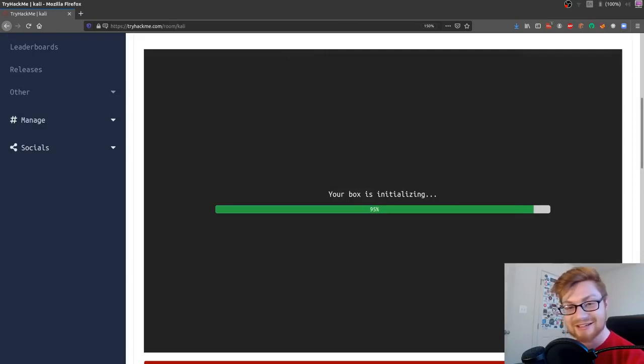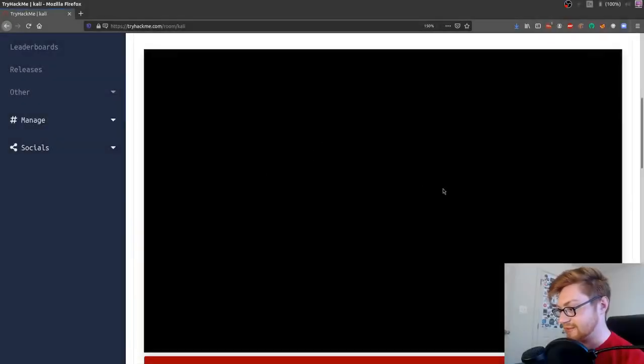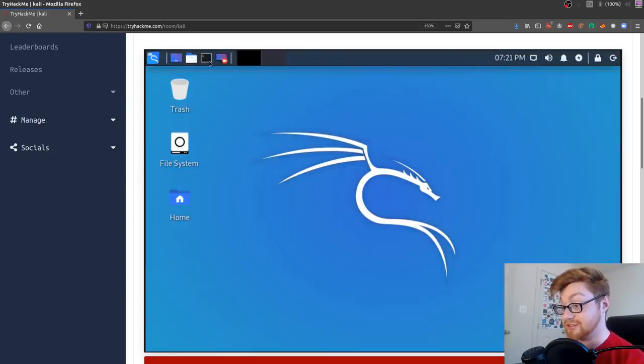But honestly, I think that's super cool how quickly they can do this. All right, so now my machine is started. I can see my Kali cursor. And if I move just out of it, looks like it goes back to my regular cursor. So that's kind of cool. It's fully in the browser. Nice and easy. And you can see it's just Kali. It's just Kali you can interact with in your browser.